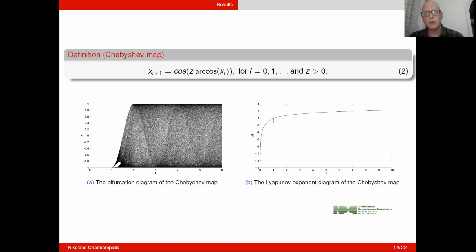Next, in order to introduce the second new map, we must first say a bit about the Chebyshev map, which takes its values from -1 to 1, and is comprised of, again, one parameter, Z. The Chebyshev map, as we can see from the bifurcation and the Lyapunov exponent diagrams, for Z larger than 1, exhibits constant chaos.